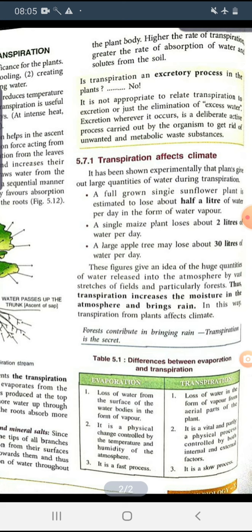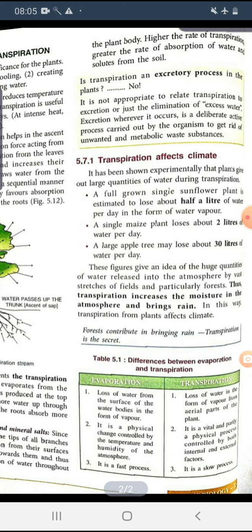A full mature single sunflower plant is estimated to lose about half a liter of water per day in the form of water vapor. So you can imagine, half a liter of water for only one single sunflower plant.